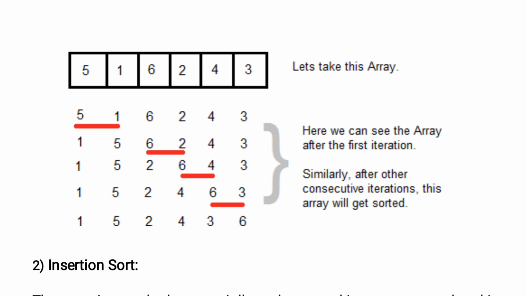Again we compare 5, 4. 4 we have to place, so the order is 1, 2, 4, 5, 3, 6. We have to compare now 5, 3. 3 is the smaller number. So 1, 2, 4, 3, 5. We compare 5, 6 here. 1, 2, 4, 3, 5, 6.